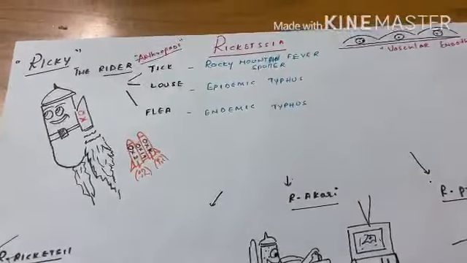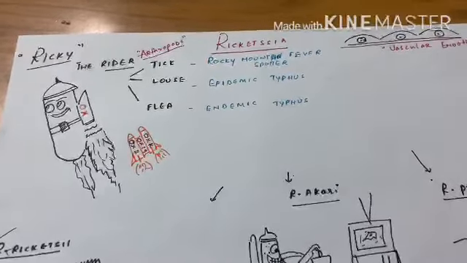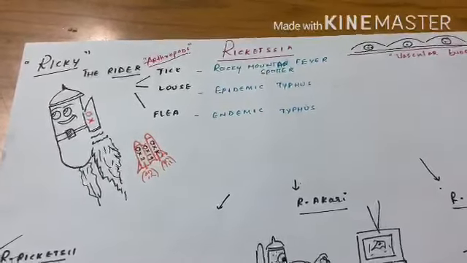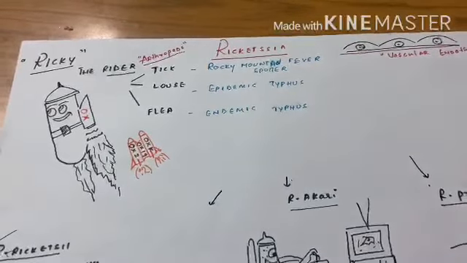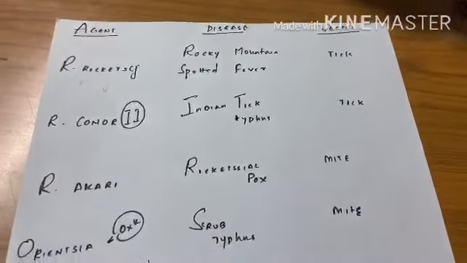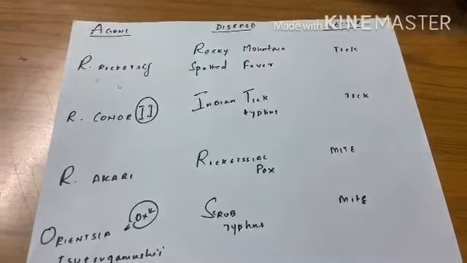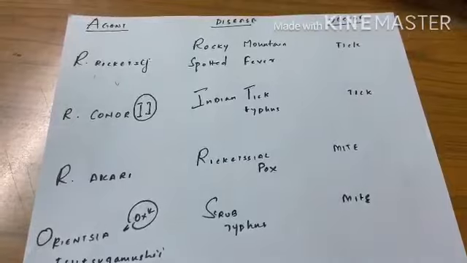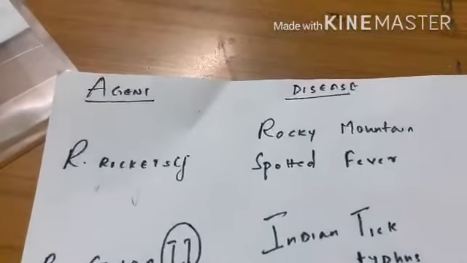Second is, how it gets transmitted from one person to another person. We call Rickettsia Ricky the Rider because it rides arthropods as vectors. Different arthropods include tick, louse, flea and mite, etc. Third is the table of Rickettsia species causing different diseases through different vectors. So let us see how to remember this table.